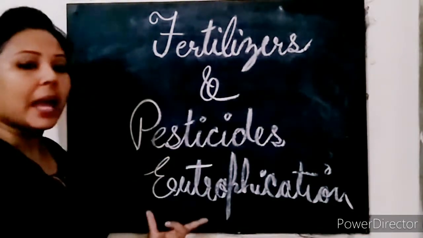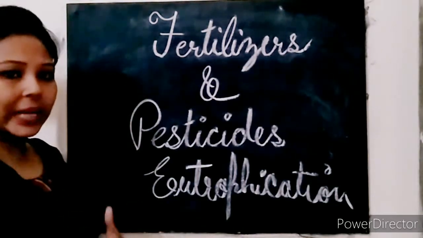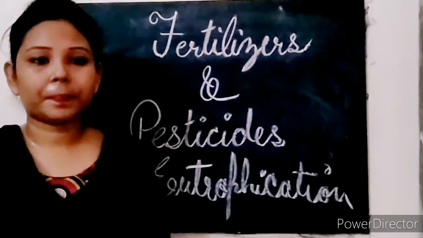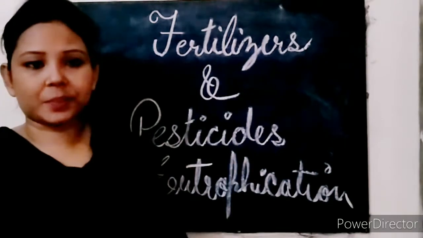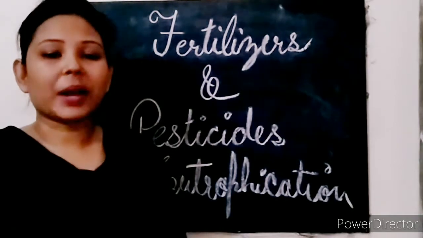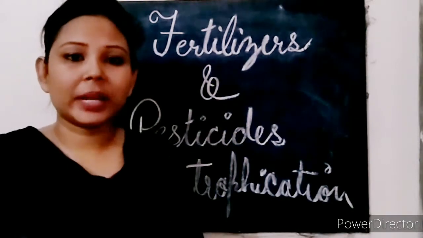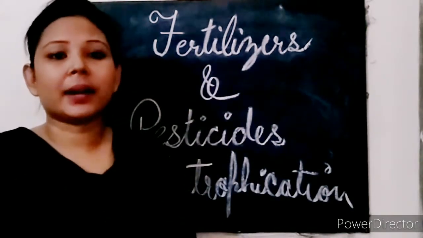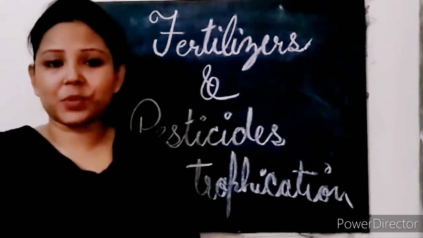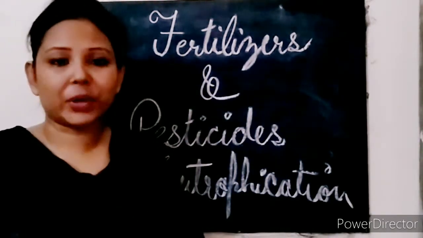So what happens here, algae makes a thick layer on the water, and it stops the sunlight from reaching the aquatic plants and aquatic animals. And we know very well these are chemical substances, and these chemical substances are not decomposed by microorganisms. We should use natural manure instead of these things, because it is decomposed by microorganisms and is known as a biodegradable substance. So we should use biodegradable substances instead of non-biodegradable substances.